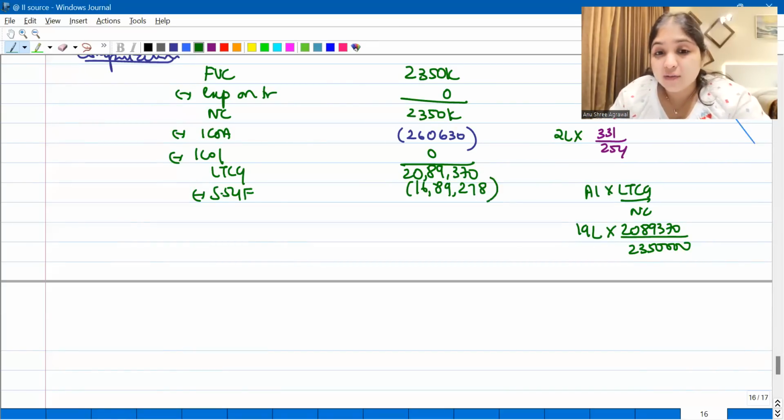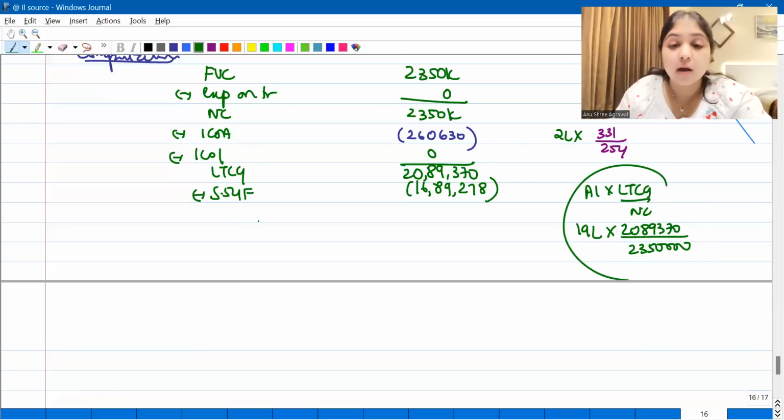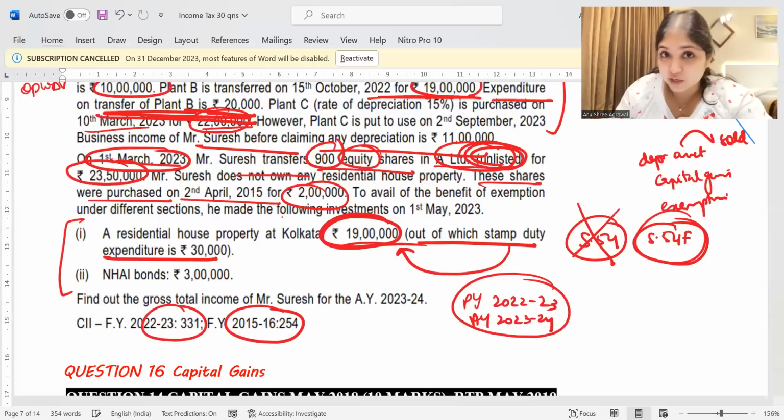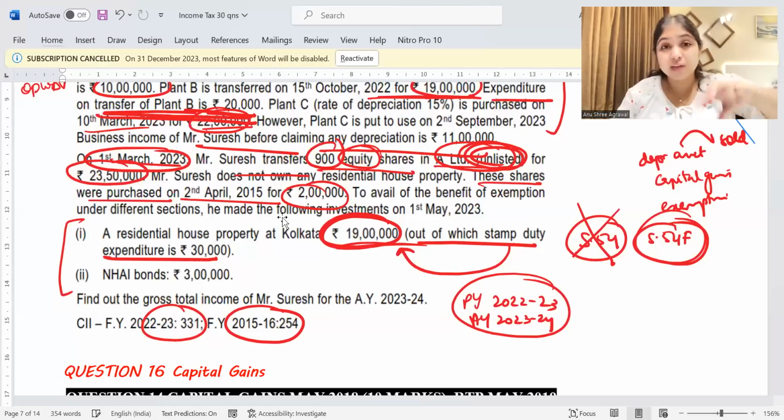That's all. So this is our 54F exemption. We applied the formula. Now tell me, this new house that you have purchased in Kolkata, you have a lock-in period of how many years? Lock-in period of 3 years. Now in these 3 years, what you should not do? You should not sell away the house in these 3 years. What if you sell away the house? Then whatever LTCG was exempt earlier, that LTCG will be taxed for you in the year of violation.